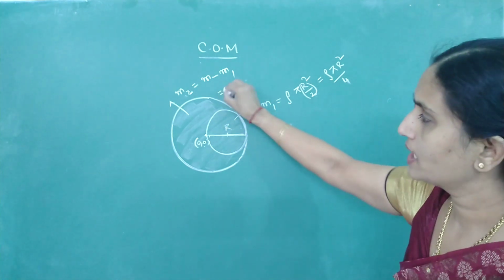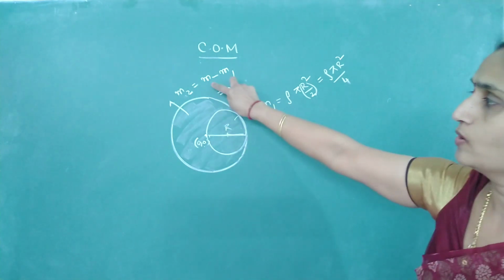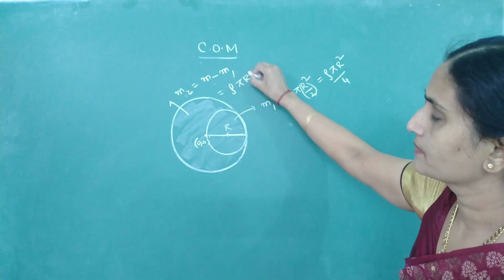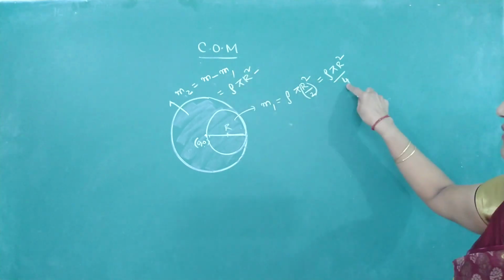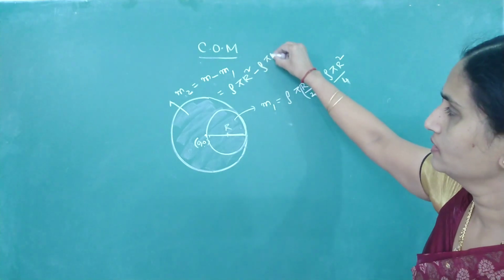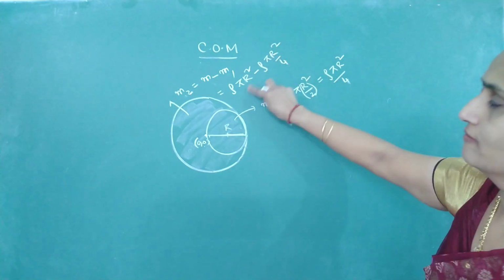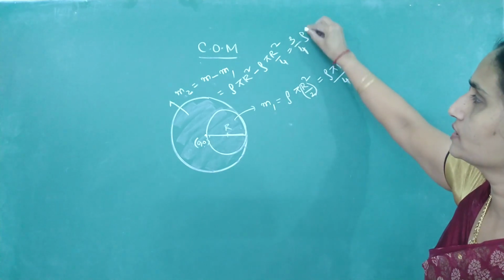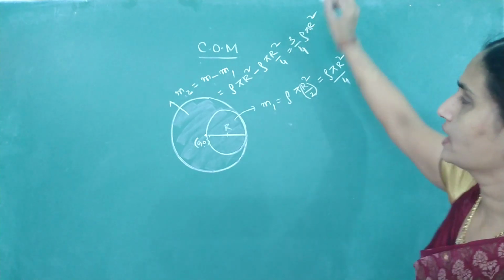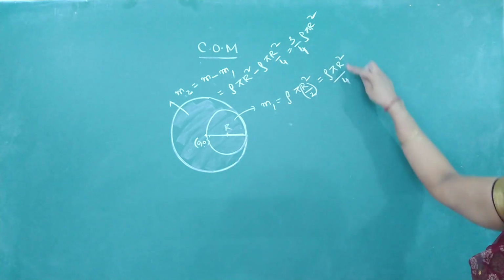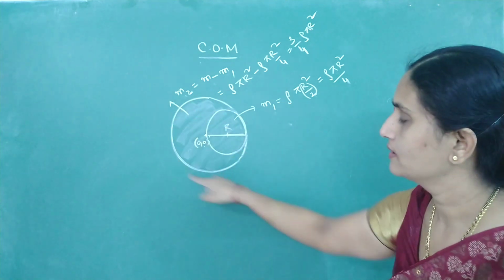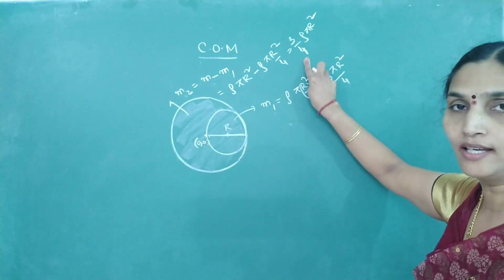Now what is the remaining mass, tell me? Total mass, how to write the total mass? Density into surface area minus m1, density into area of this, 1 minus 1 by 4. This will be 3 by 4 rho into pi r square. Rho into pi r square will be common in both the terms. So this is 1/4 of the mass, remaining part is 3/4 of the total mass.